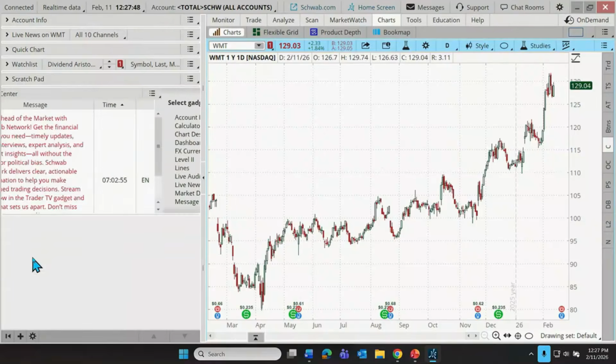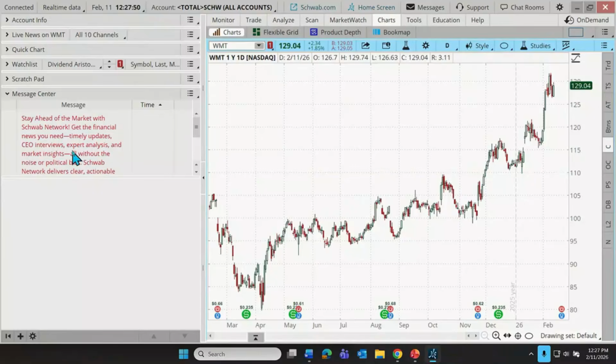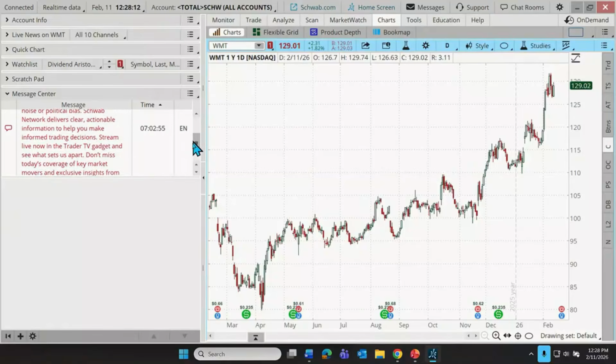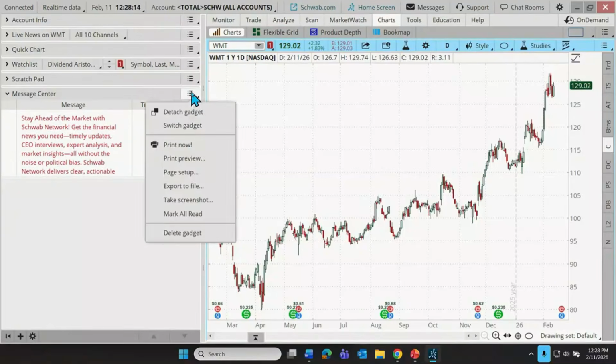We have our message center. This is where Thinkorswim communicates with us. Sometimes you'll see a message pop up on Thinkorswim, which might mean that an alert that we had set up on a security has triggered. Maybe there's an education event that we need to let people know about. Those sorts of things can show up in the message center, and we can scroll down through that right here. So there's our message center.